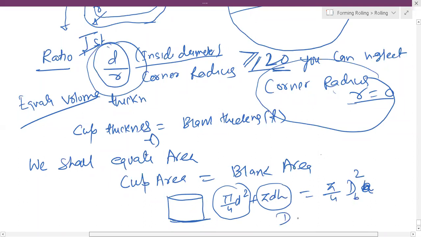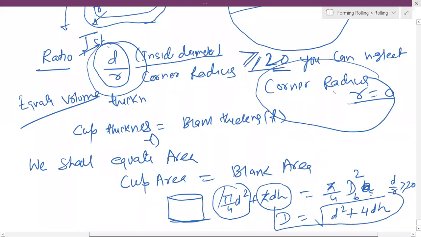Pi cancels, so you can calculate D is equal to the square root of d square plus 4dh. This is for the case of d by r ratio at least 20. This is the blank diameter you can calculate.